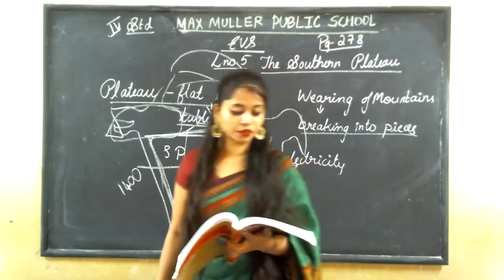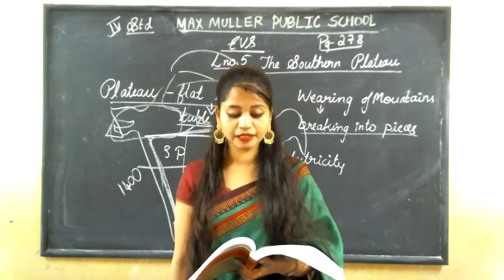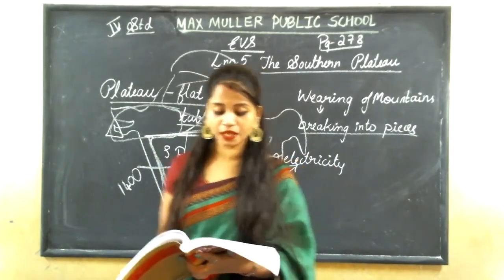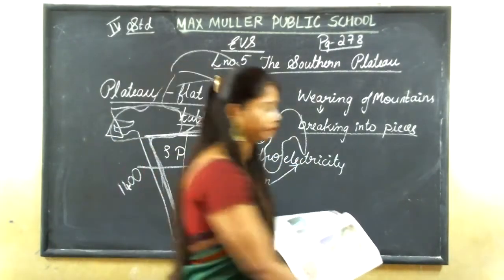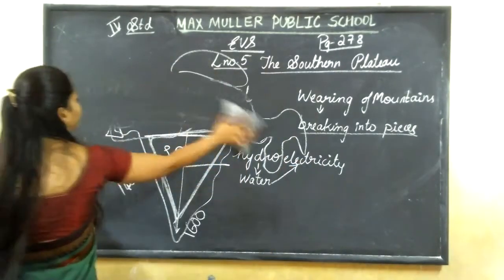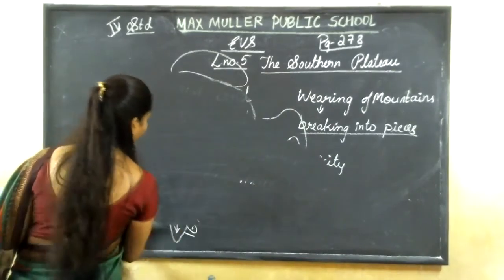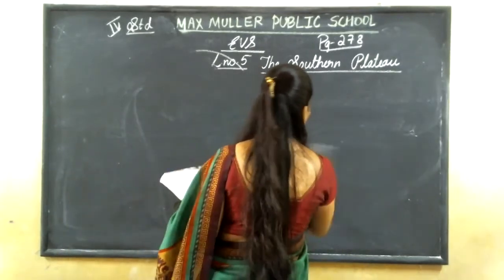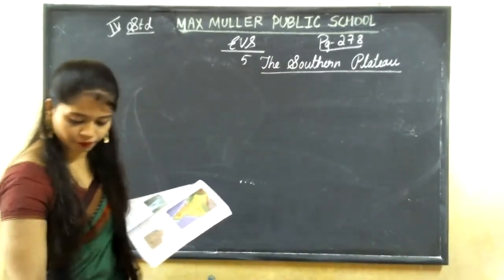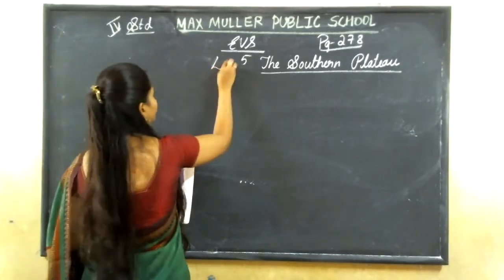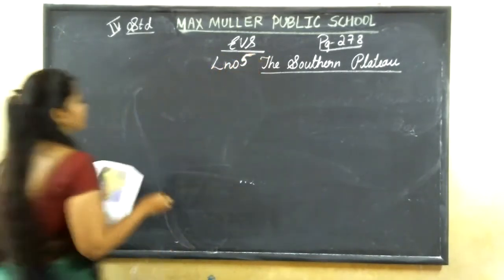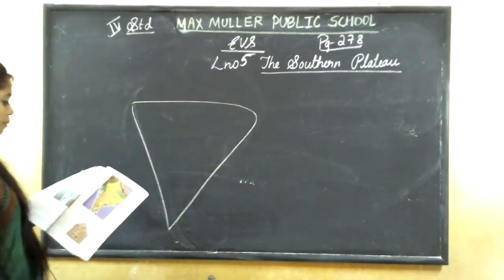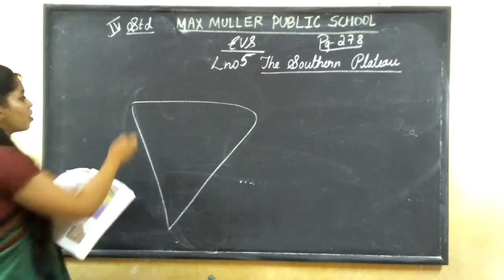The southern plateau is surrounded by the Aravalli Hills in the northwest and the Rajmahal Hills in the northeast. See, this southern plateau is covered by the Aravalli Hills in the northwest.